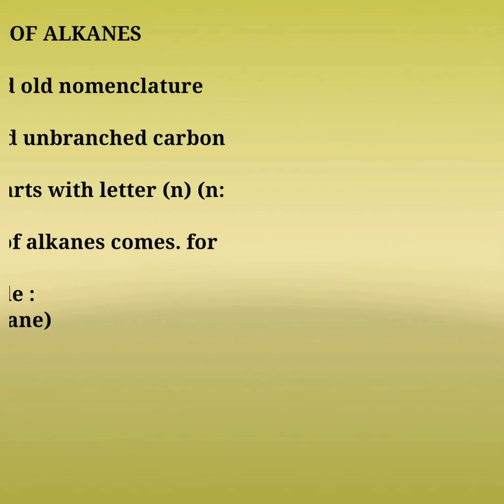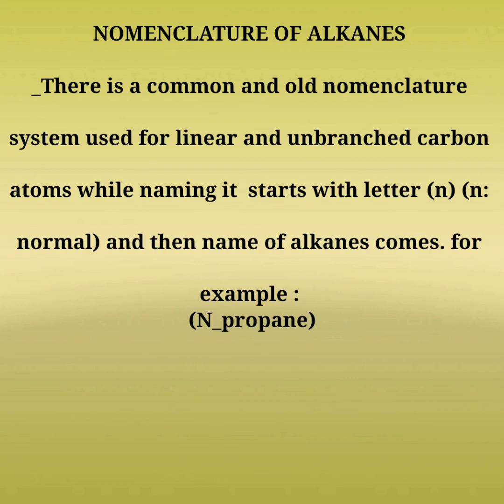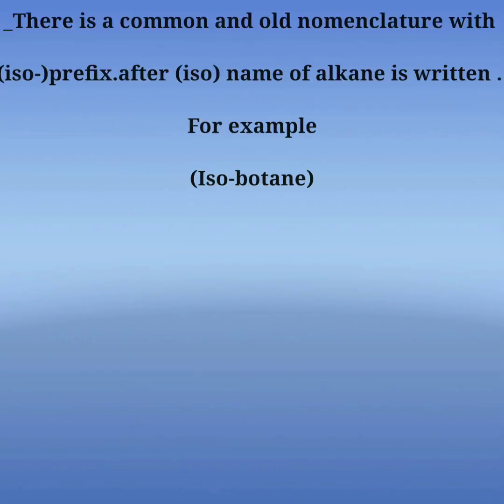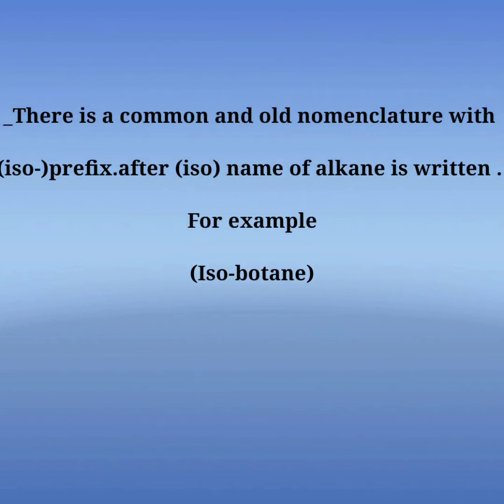Okay, now we have the third, which is the nomenclature of alkanes. There is a common and old nomenclature system used for linear and unbranched carbon atoms. While naming, it starts with the letter N, which means normal, and then the name of the alkane comes after. For example, n-propane. N means normal and propane is the name of the alkane. Now we have another note. There is a common and old nomenclature with the iso prefix, and after iso the name of the alkane is written. For example, isobutane. Iso is the prefix and butane is the name of the alkane, which comes after it.